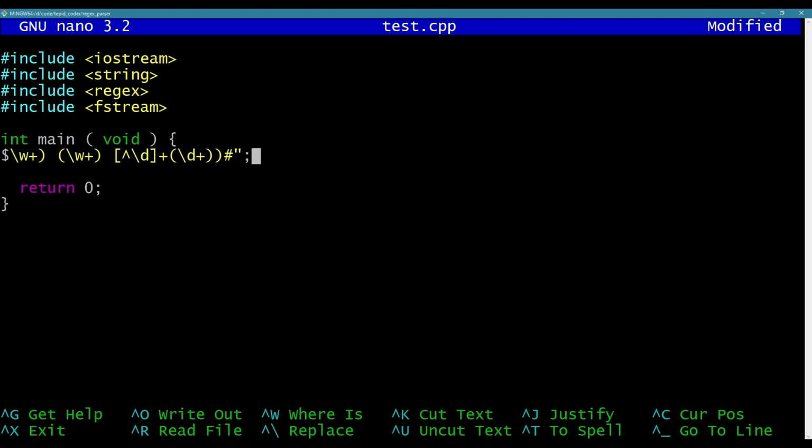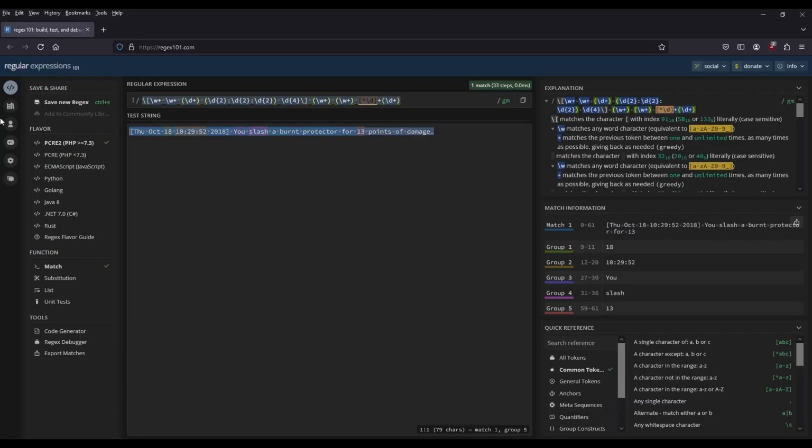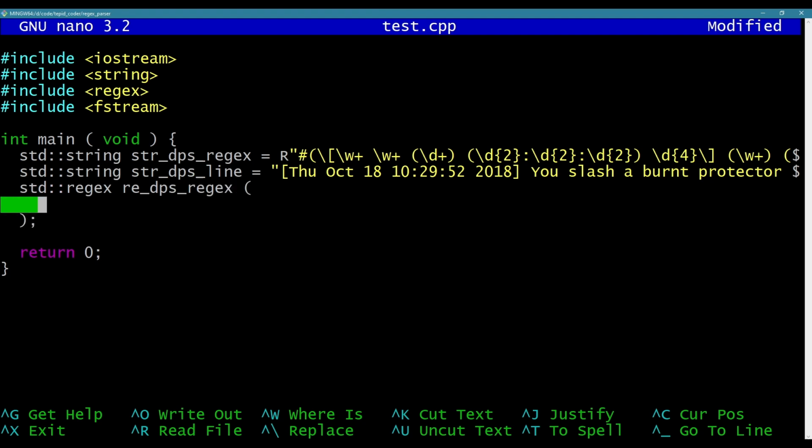Okay, there we go. Now let's make something to search. So string, let's call it DPS line equals. I'm just going to use that same line that I was parsing in here, and see if it matches. Let's make a standard regular expression object. So std::regex, let's call it DPS regex, and initialize that with the string DPS regex.